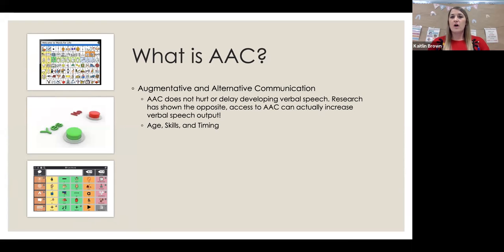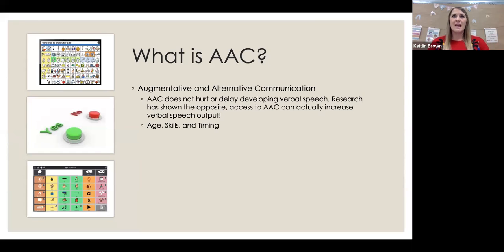One question that I think we have all been asked at some point in our career, certainly regularly in mine, when I'm looking at starting the use of any form of AAC, my parents' first question is, well, won't this delay their gaining of verbal communication? Or is this going to replace their verbal communication? Or, well, if we do this, then they'll never speak. But actually the research shows, and hopefully you all know this, that it's quite the opposite. AAC is known to actually increase that verbal output. Then it talks about age, skills, timing.